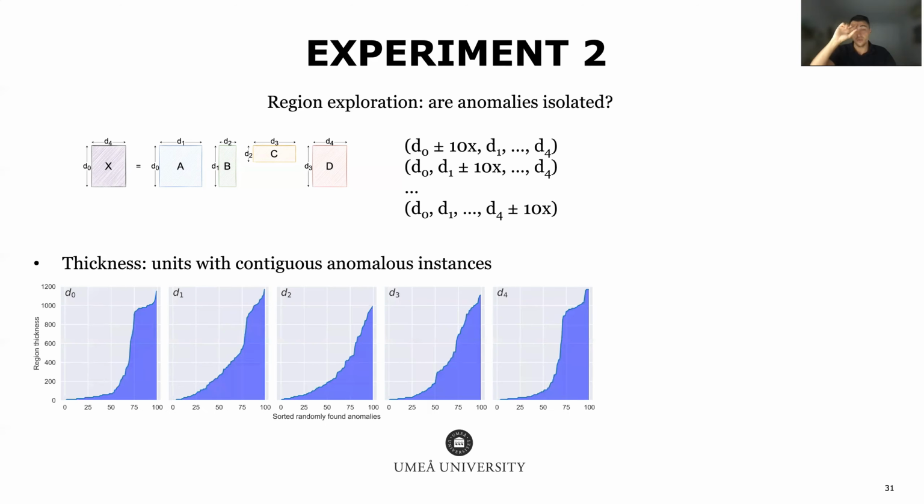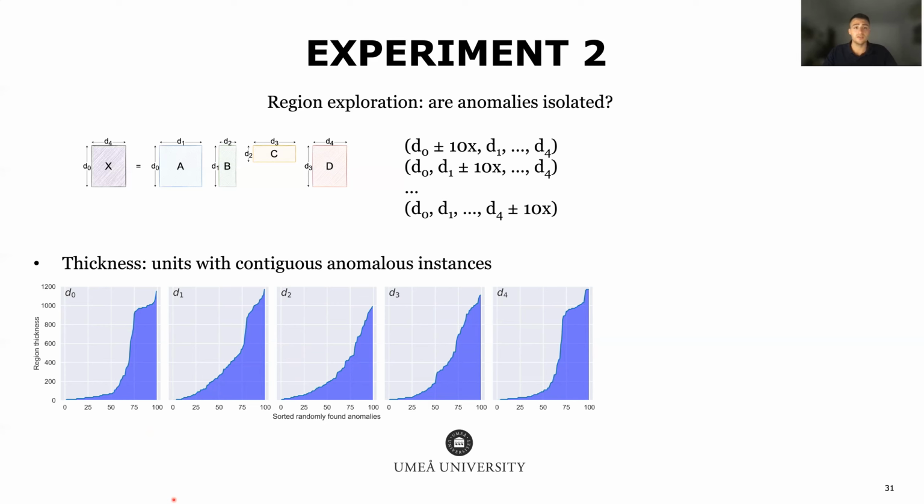In the figure we show now, we represent for each of the dimensions being modified, the thickness of the anomalous regions. And this is, for example, for the leftmost figure, when D0 is modified, this one right here, for all previous anomalies, how many consecutive anomalies are found.